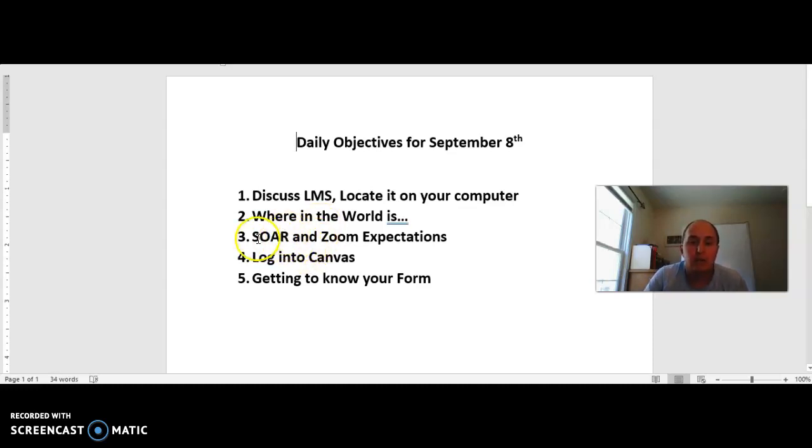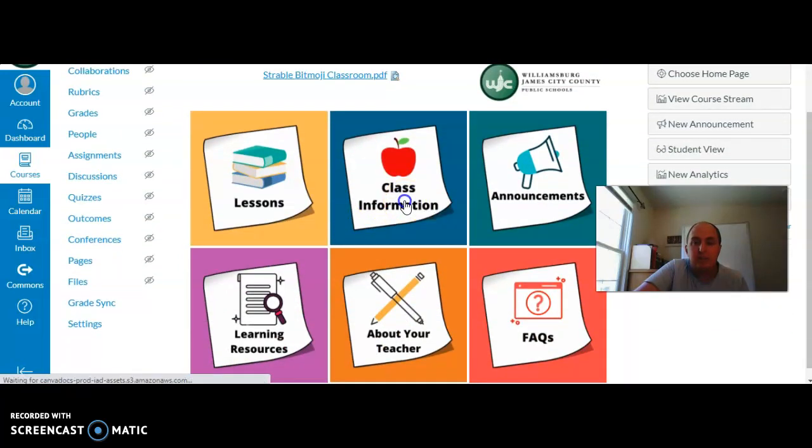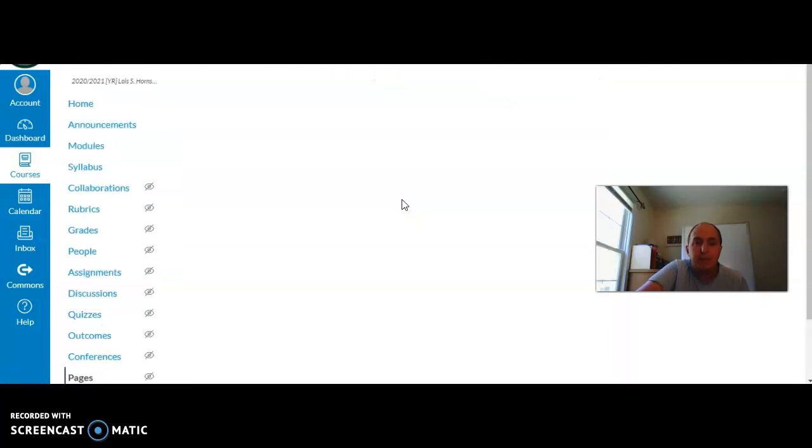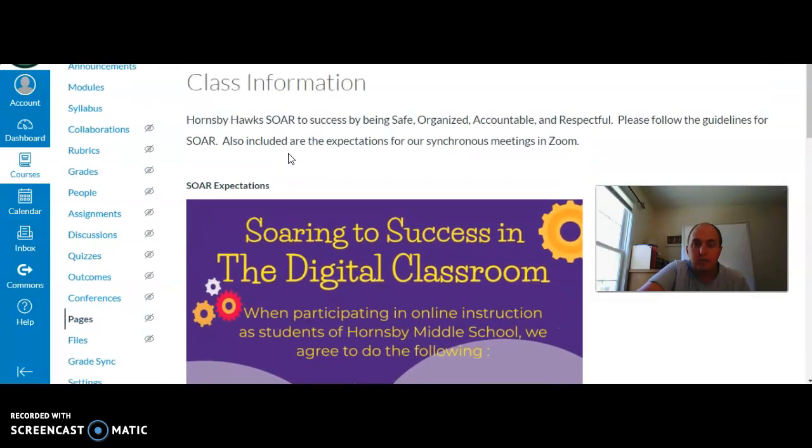The next thing we talked about is SOAR and Zoom expectations, and that will be found on your Canvas page. When you log into Canvas, it's going to look like this, and it's going to be under class information. I'm going to click on that tab. We went over our SOAR expectations. SOAR means to be safe, organized, accountable, and respectful.